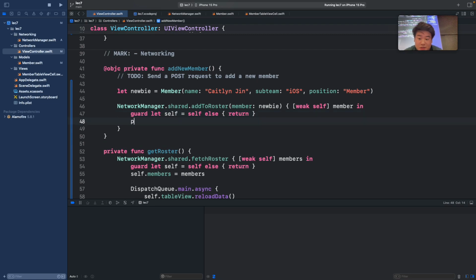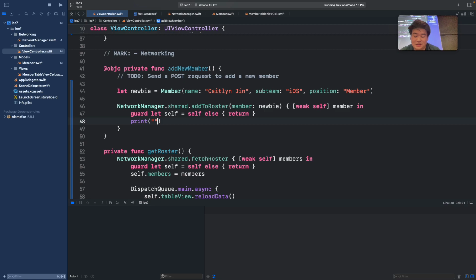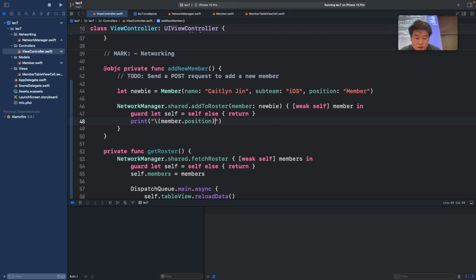So now in this case, since we don't really want to do anything with the result, we're just going to print something to demonstrate that we've successfully done it. So we can do newbie.position, member.name was added to the member.subteam.